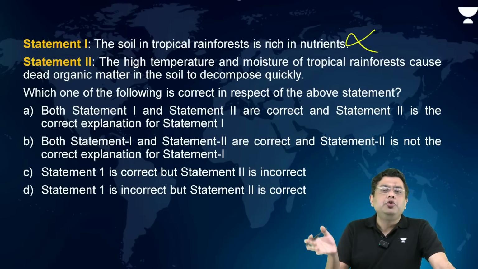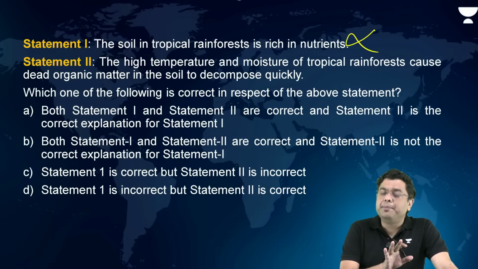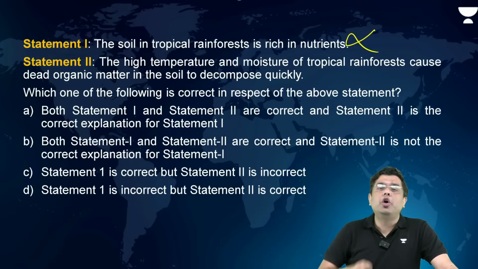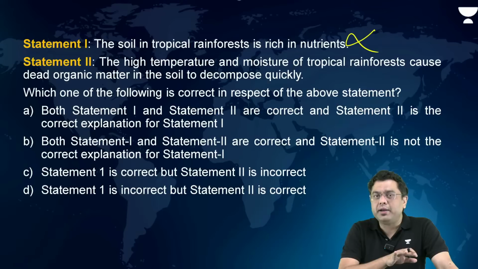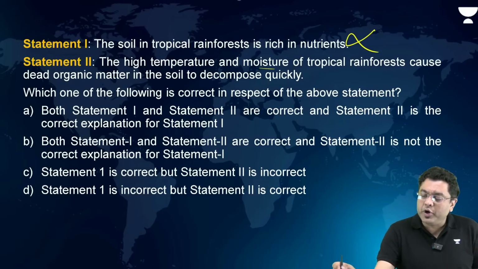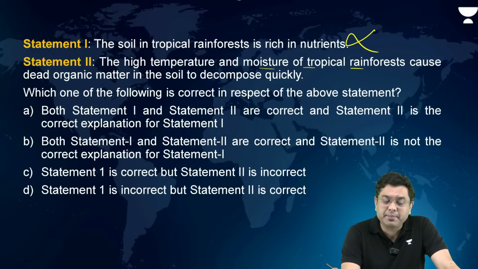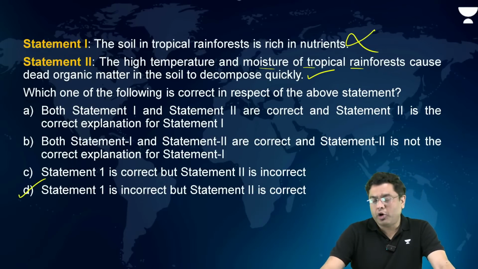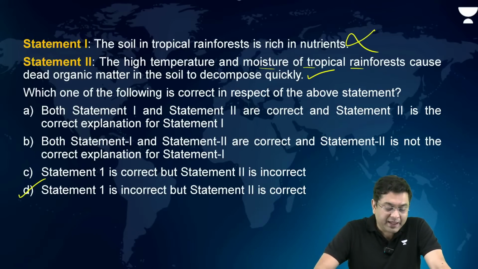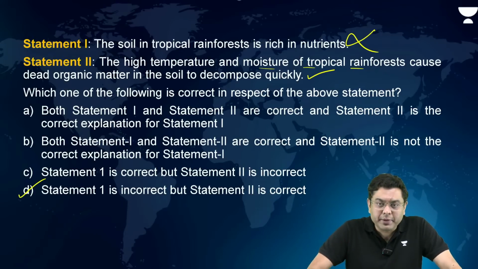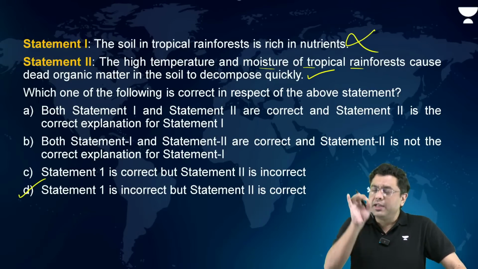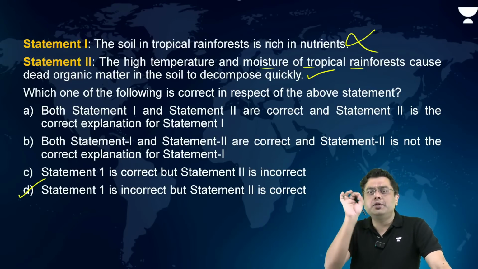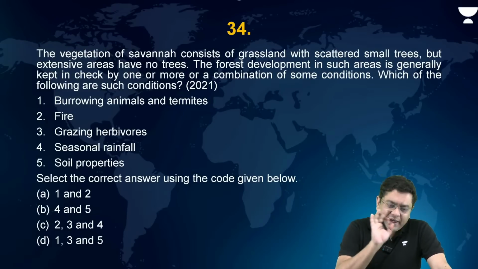At the same time, the rate of decomposition is so high that even the organic matter is returned into minerals. So basically, no organic matter is present. The high temperature and moisture of the tropical rainforest cause dead organic matter in the soil to decompose quickly. This is correct. So here, only one statement is correct, that is D. That is, statement 1 is incorrect and statement 2 is correct. So again, very logic-based questions are being asked from the same concept of ecosystem, food chain, decomposition, and its rate.